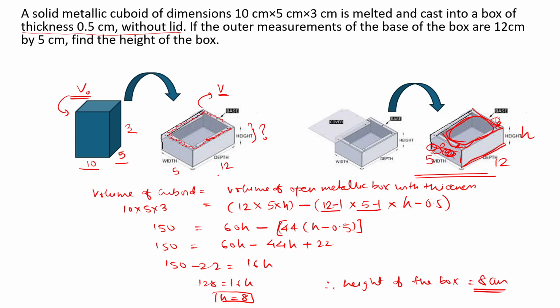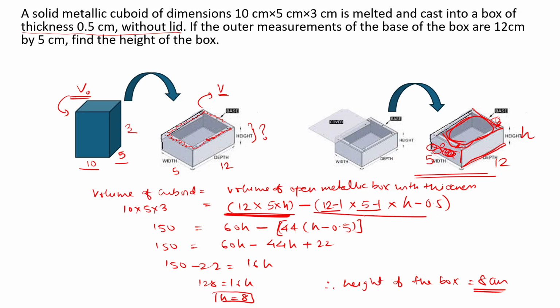Let us revise once again. There is a metallic box with the dimension 10, 5 and 3. It is melted and cast into an open box of some thickness. So when it is an open box, that means the inner part is a space. The inner part has no material. So we'll just calculate the volume by subtracting the inner dimension from the outer dimension.